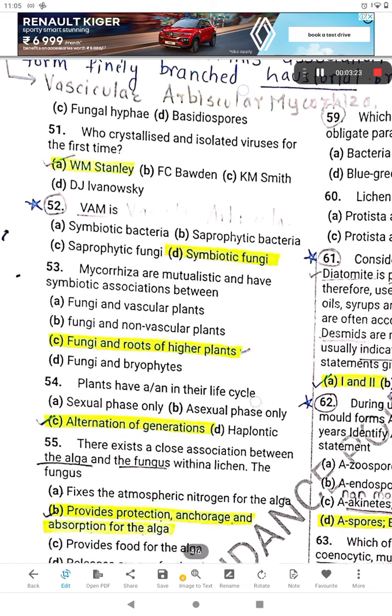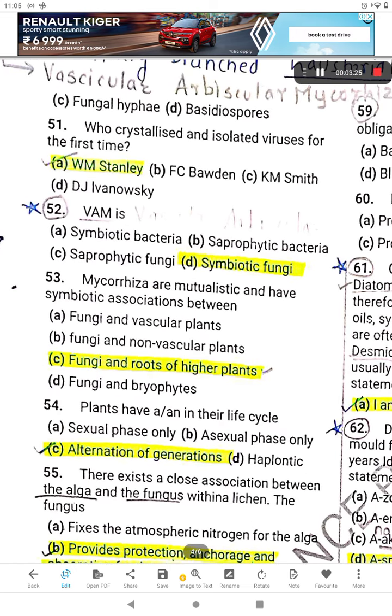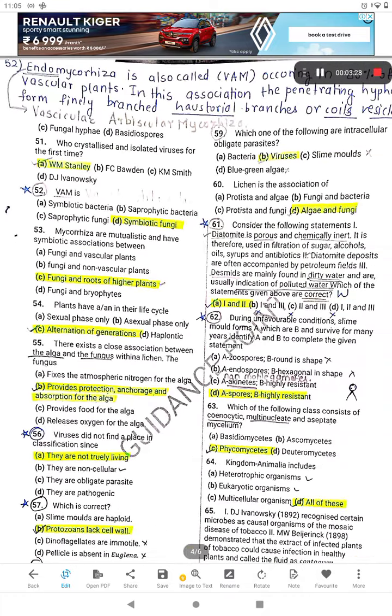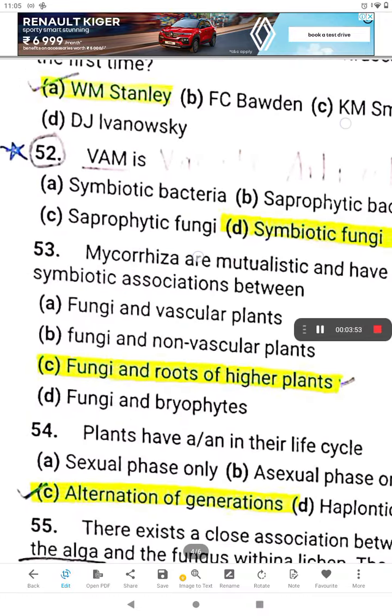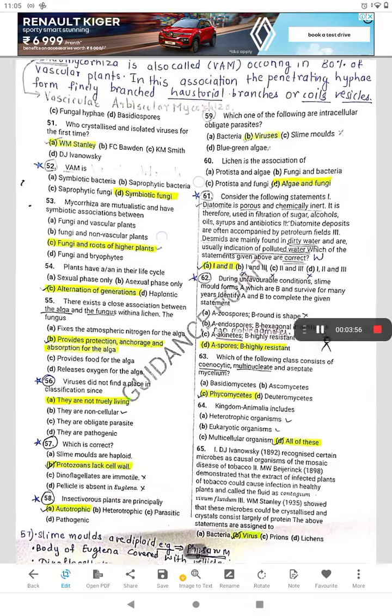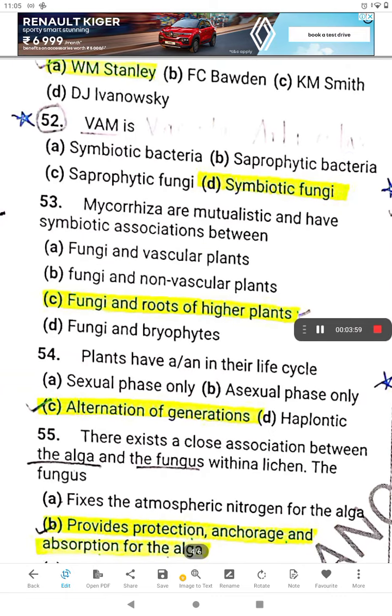Then 52. VAM. VAM means what? Vesicular arbuscular mycorrhizae. Endomycorrhizae is called VAM, occurring in 80% of the vascular plants, that is pteridophytes, gymnosperms and angiosperms. In this association, the penetrating hyphae form finely branched haustorial branches or coiled vesicles. Mycorrhiza is the symbiotic association of fungus only. So vesicular arbuscular mycorrhizae is symbiotic fungi.